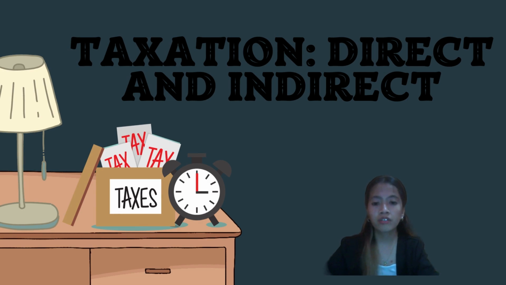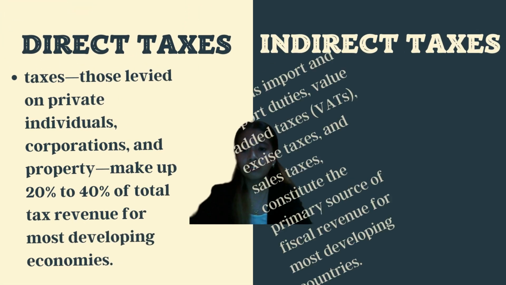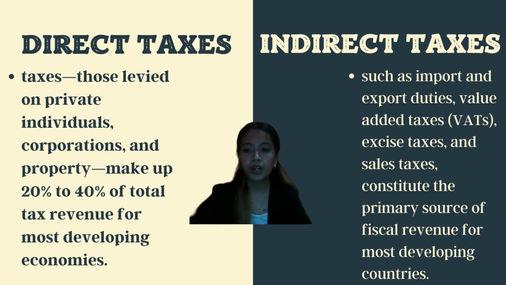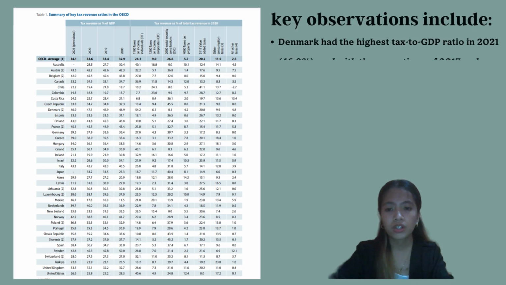Taxation, direct and indirect. Direct taxes, those levied on private individuals, corporations, and property, make up 20% to 40% of total tax revenue for most developing countries. On the other hand, indirect taxes, such as import and export duties, value-added taxes or VATs, excise taxes, and sales taxes, constitute the primary source of fiscal revenue for most developing countries.